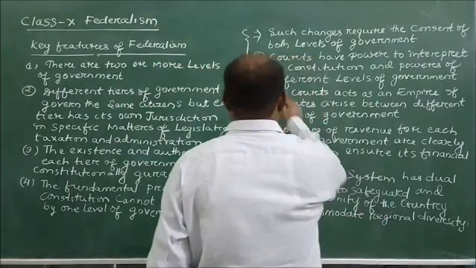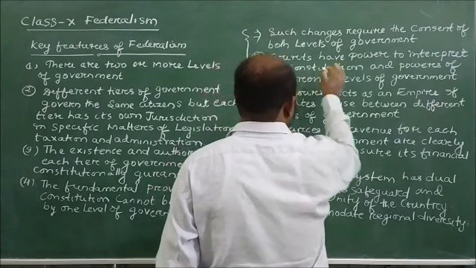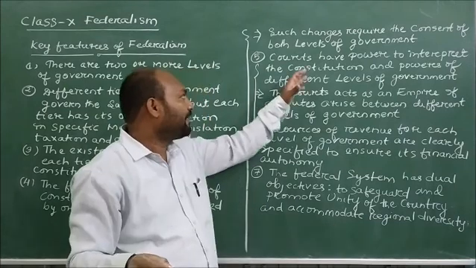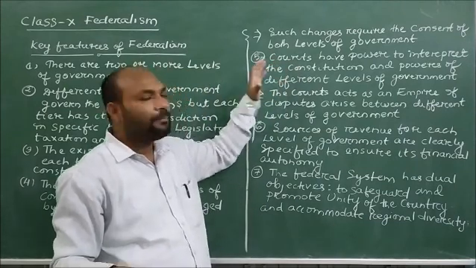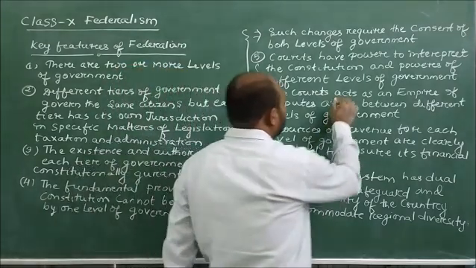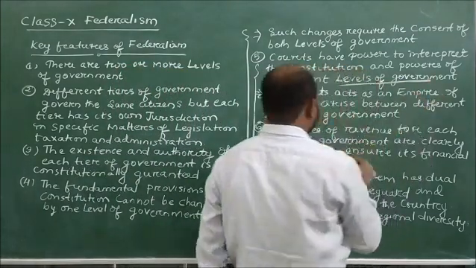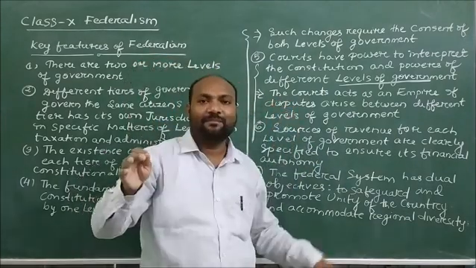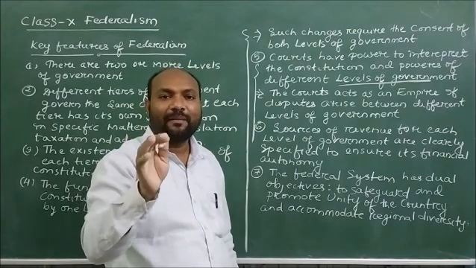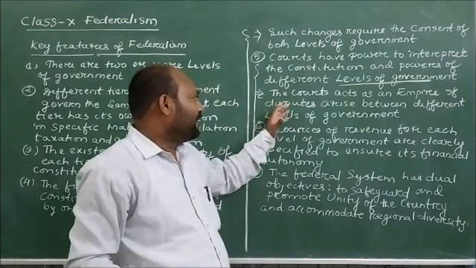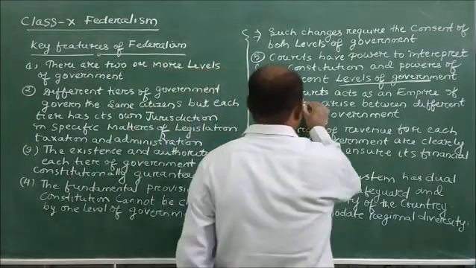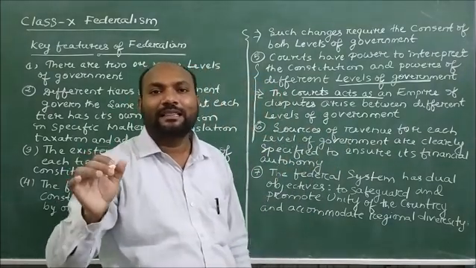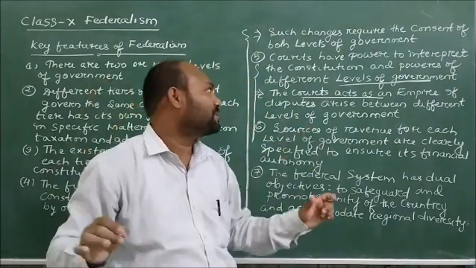At the same time, we see the role of the courts. What is the role of the court here? Their role is to interpret the constitution and the powers of different levels of government. Many times, when disputes arise between the central government and the different levels of government, the courts act as an umpire to settle the disputes.